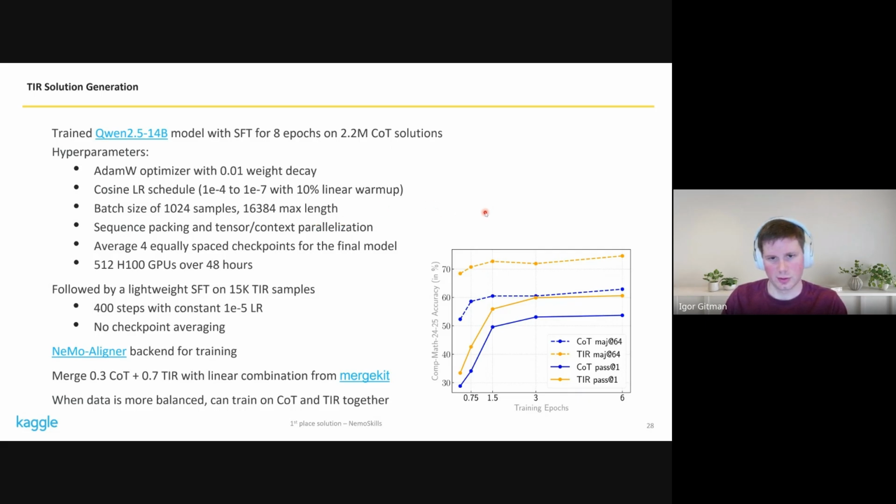We did leverage advanced parallelization techniques like tensor and context parallel and sequence packing, which helped us to speed up this training quite a bit. They also averaged 4 equally spaced checkpoints to produce the final model, which we find to improve results a little bit. So totally, we used 512 H100 GPUs over 48 hours, so quite a bit of compute. But as you can see on the plot here on the right, we actually could get about 90% of the results with 4 times less than that.